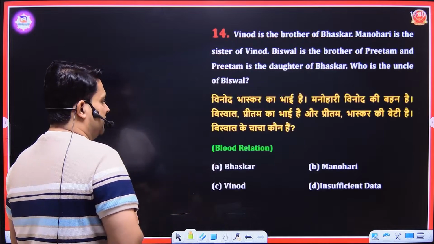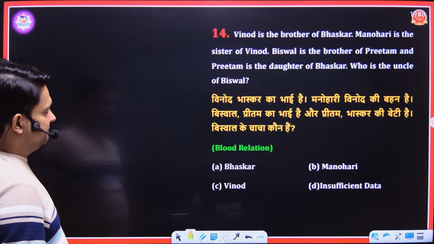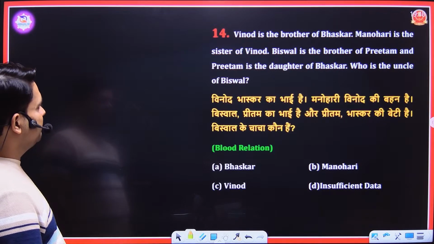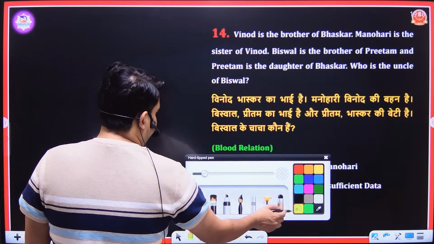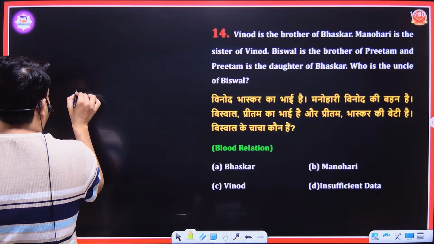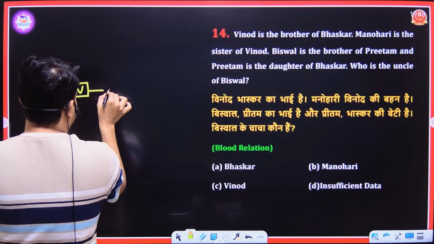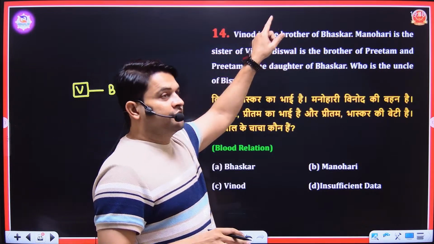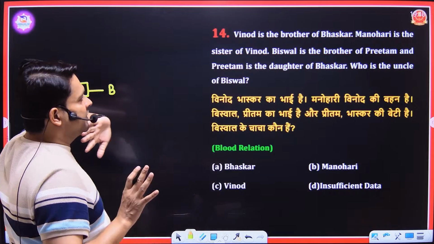Next, we have a question of blood relation. Vinod is the brother of Bhaskar. Manohari is the sister of Vinod. Biswal is the brother of Pritham, and Pritham is the daughter of Bhaskar, who is the uncle of Biswal. We will put males into a square and females into a circle. Vinod is the brother of Bhaskar. Since Vinod is a brother, he is male, but Bhaskar's gender is not given. Don't go by the names.